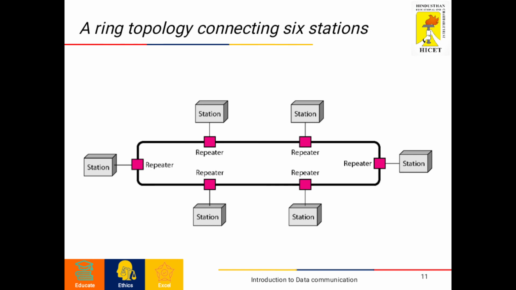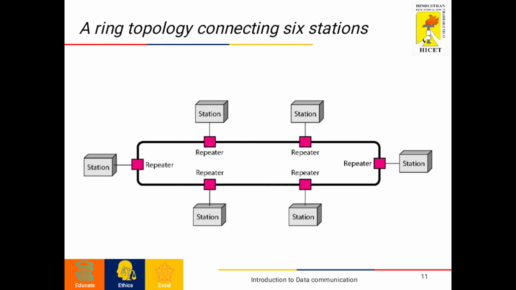When a device receives a signal intended for another device, its repeater regenerates the bits and passes them along the cable. The ring is also easy to install and reconfigure. Each device is linked only to its immediate neighbors, so addition and deletion of a device requires changing only two connections.